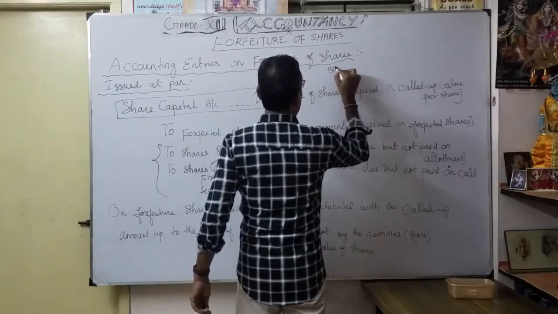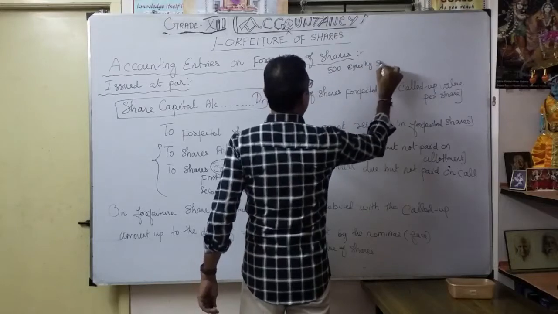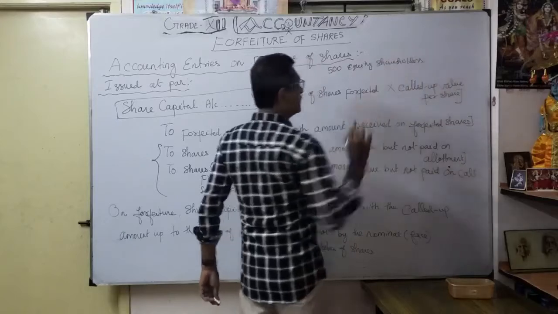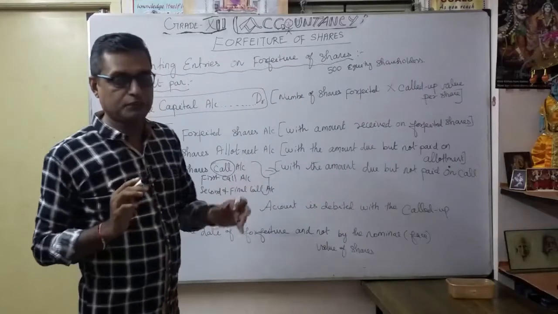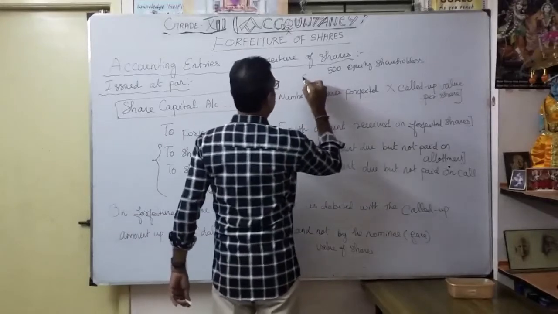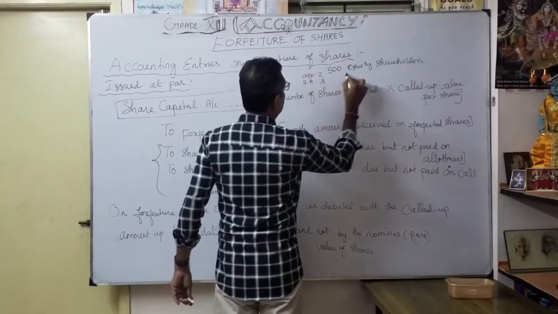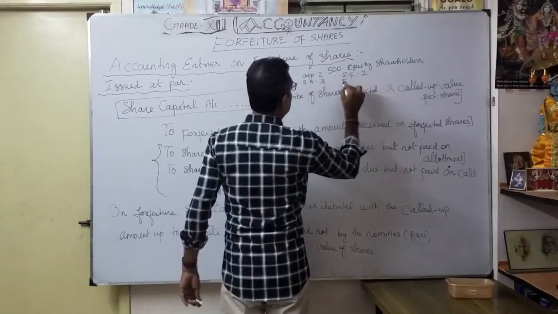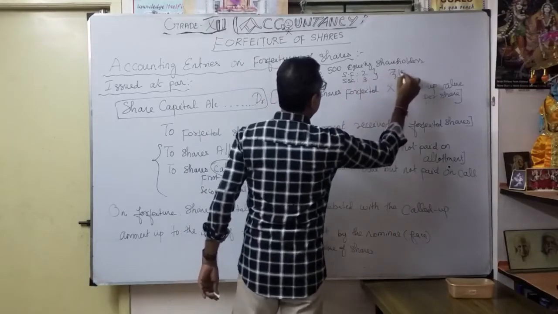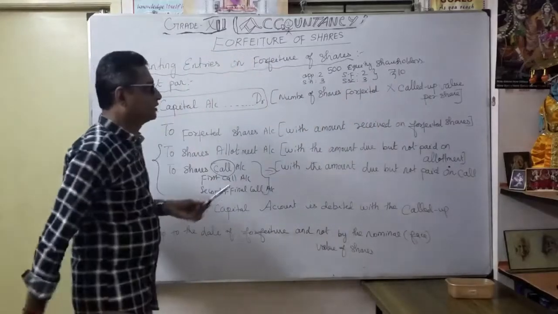Here, for example, we will explain with the help of an example. We consider 500 equity shareholders. What is the structure of the issue? I can write it here. Application: maybe 2 rupees. Share allotment: 3 rupees. Share first call: 2 rupees. Share second call: 3 rupees. So totally it is 10 rupees, and the nominal value is 10 rupees. So naturally this comes under shares issued at par. So this is the situation.